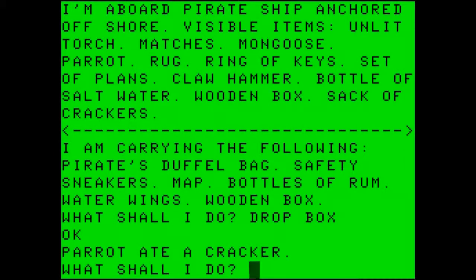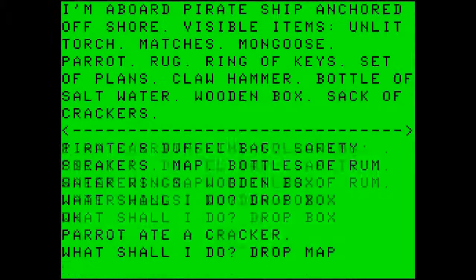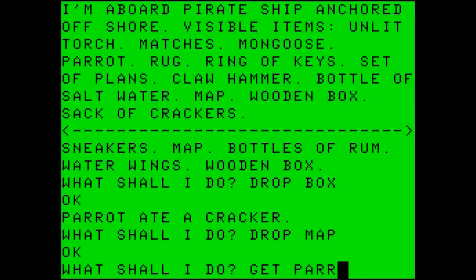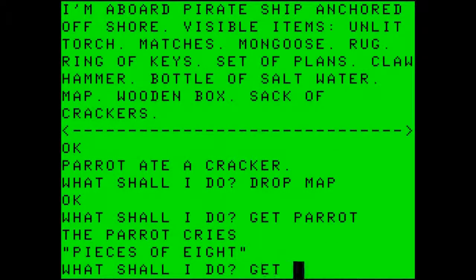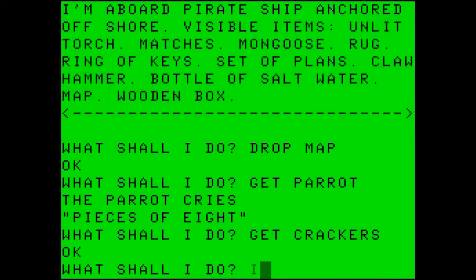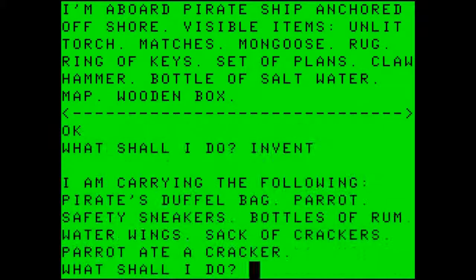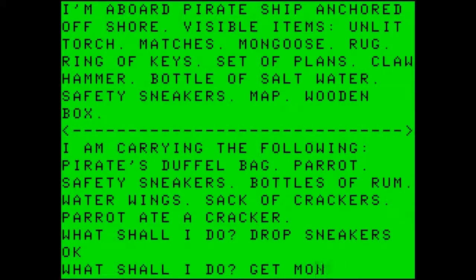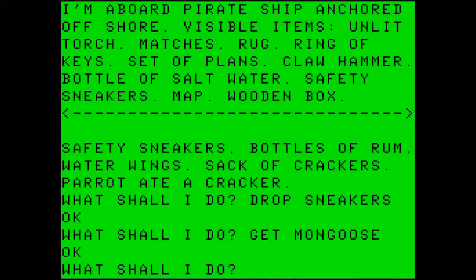Let's drop the box. Drop the map. Let's get the parrot. Get the crackers. Do an inventory. Pirate's duffel bag, parrot, safety sneakers, bottle of rum, water wings, sack of crackers. I would like to drop the sneakers and get the mongoose. Now we are going to go back to shore and head back to the monastery.